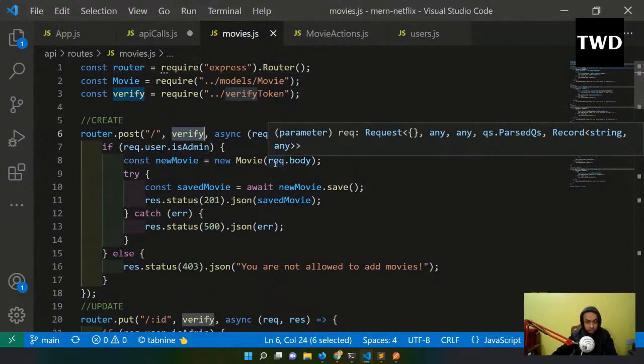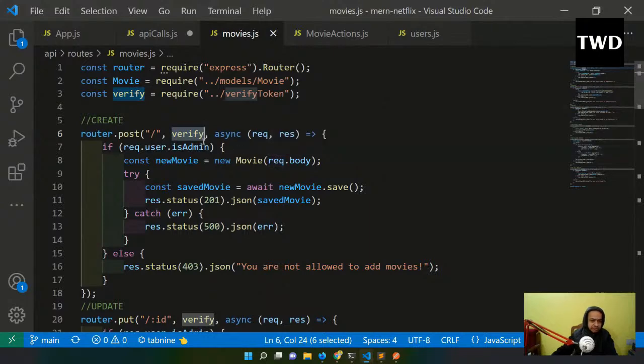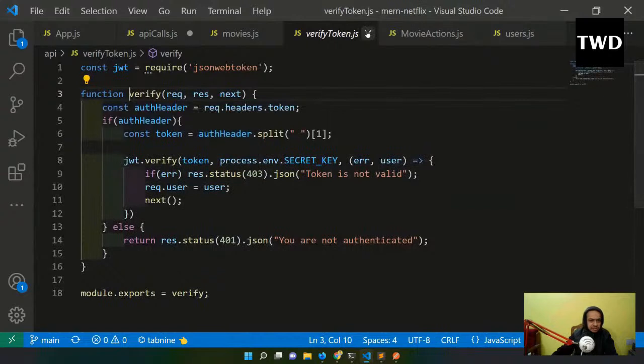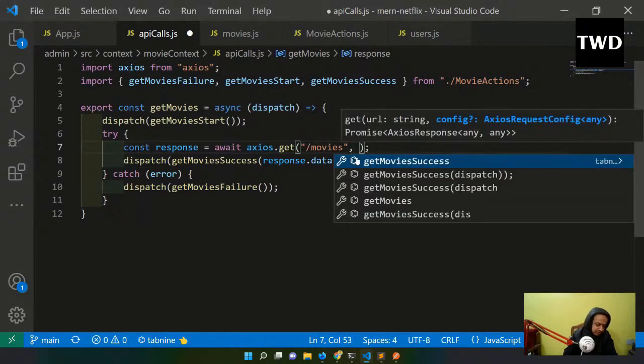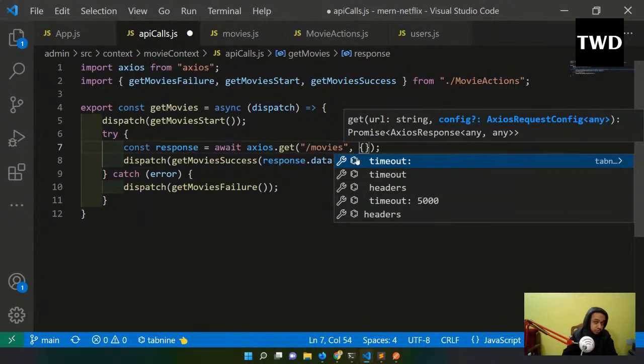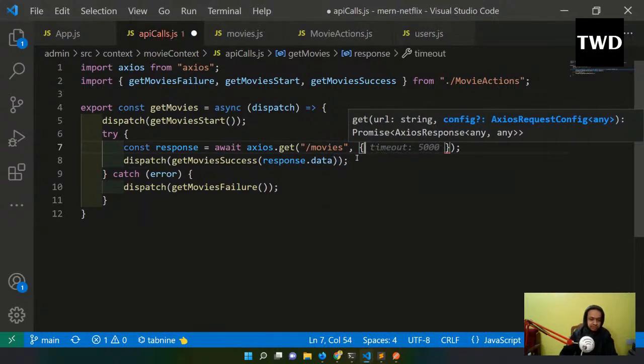Verify means the JWT token. It is a JWT token because verify is a function which requires the JWT token here. Okay, so the JWT token is required. So I cannot access this movies endpoint like this. I have to have that JWT token here. So for that, what I need to do, I need to use that same JWT token. But since we already have that JWT token stored in local storage, I can get it from there. Okay, I can get it from here.